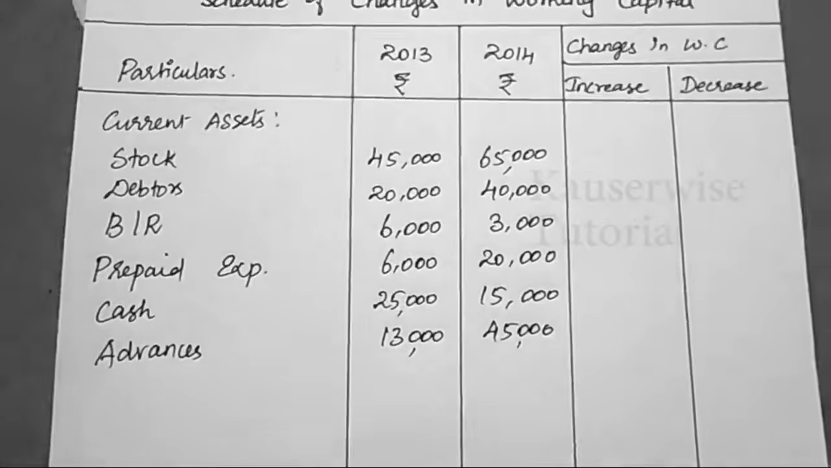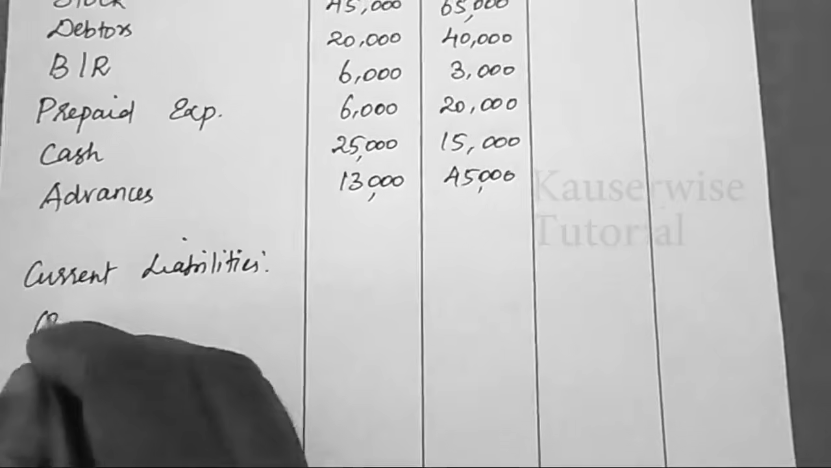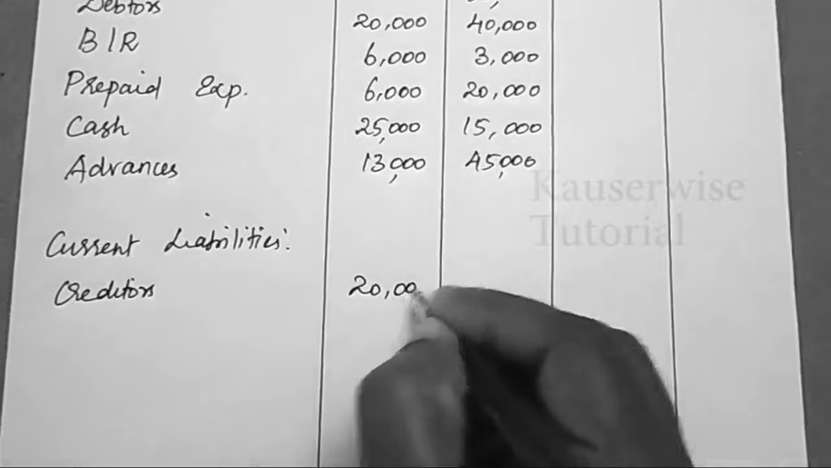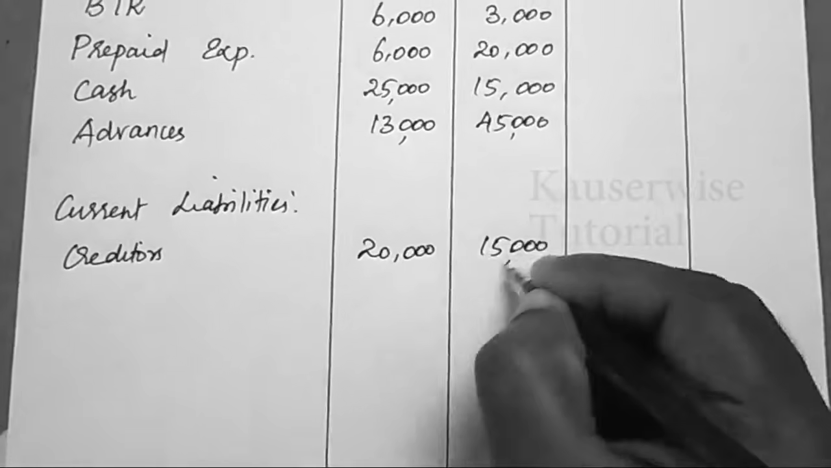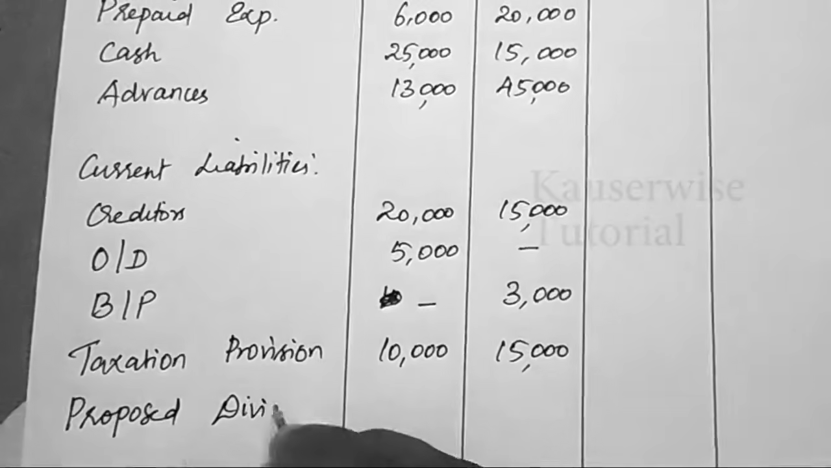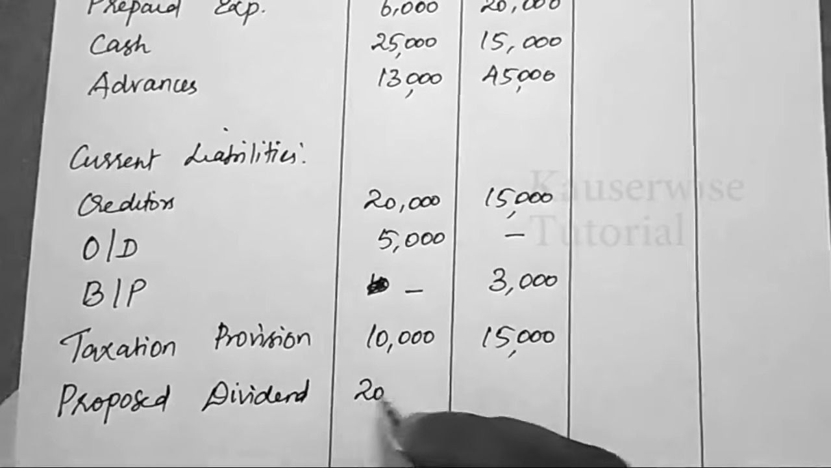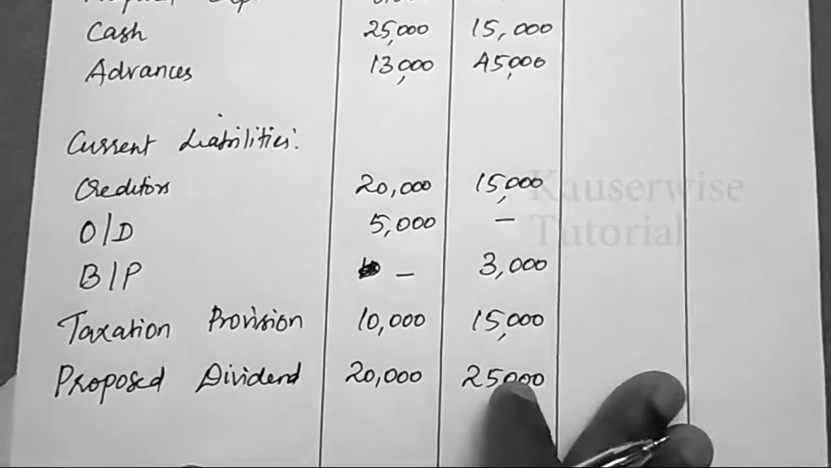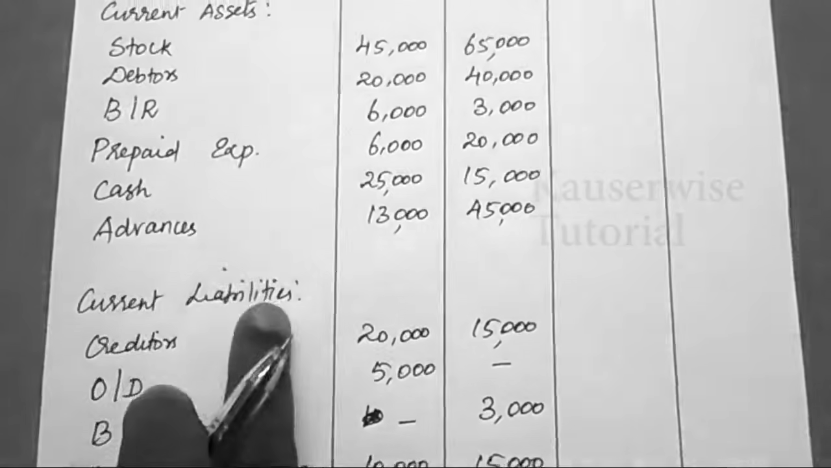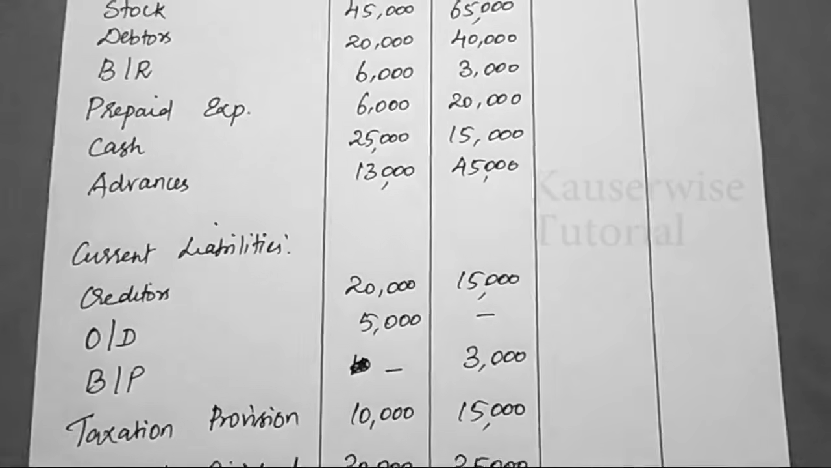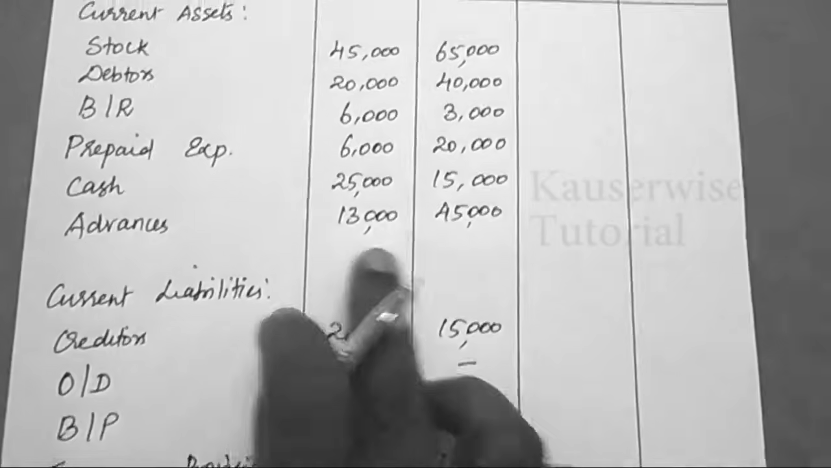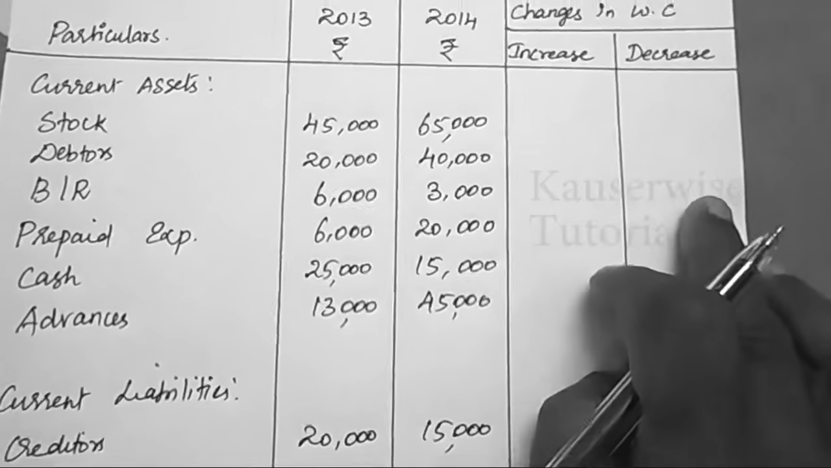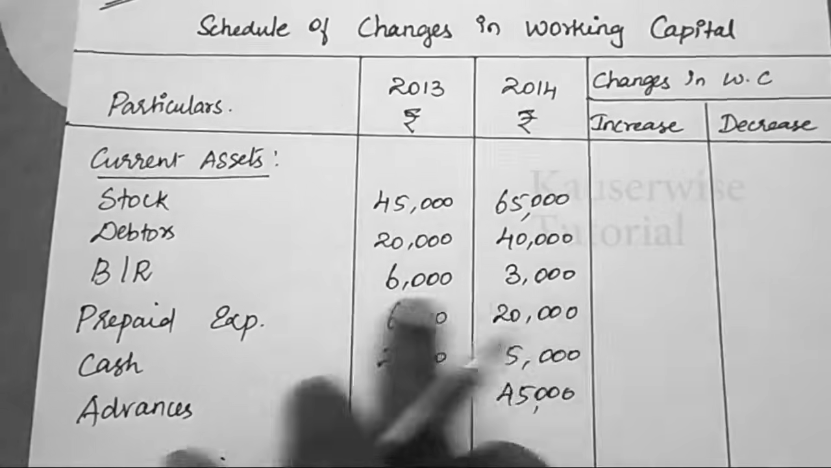Okay, in the same way, list out all current liabilities. Creditors 20,000, 15,000. Dividend 20,000, 25,000. First, you need to record all current assets and current liabilities which is given in the problem for 2 years, 2013 and 2014. Now you need to find out the changes in working capital with the help of that simple logic. Look at the two values.